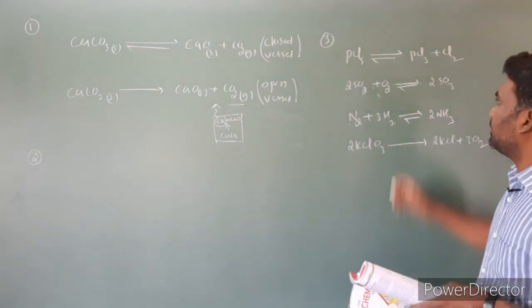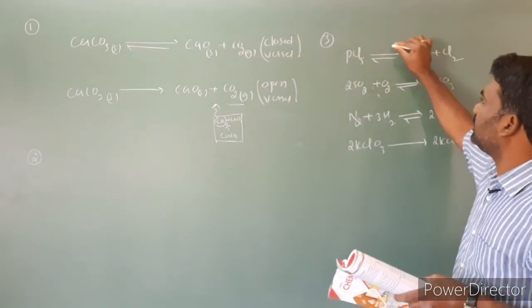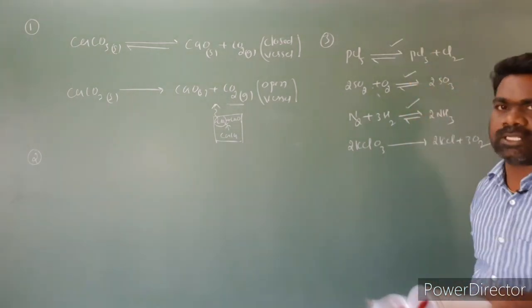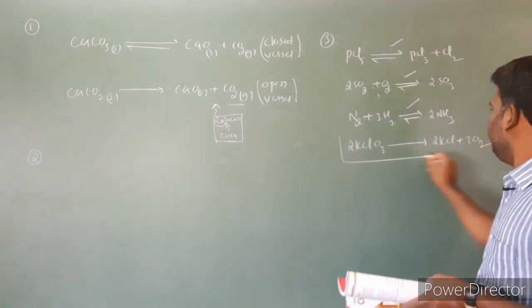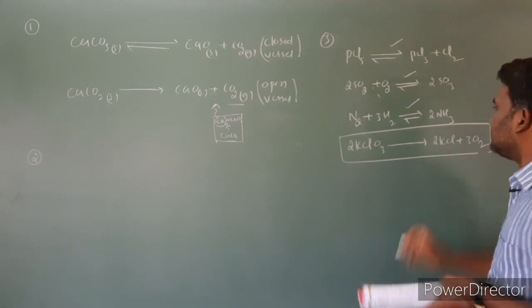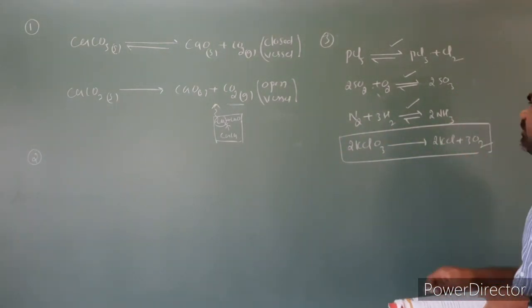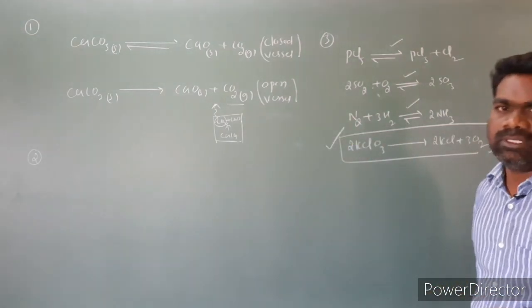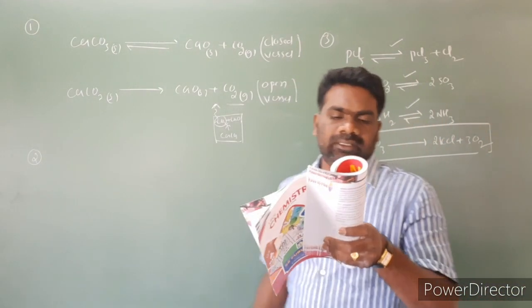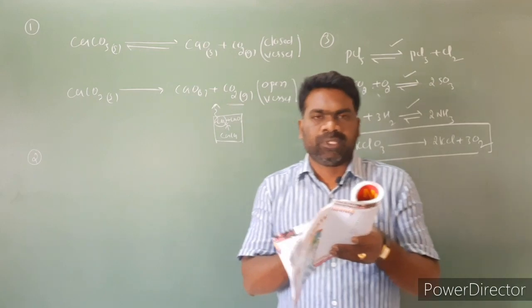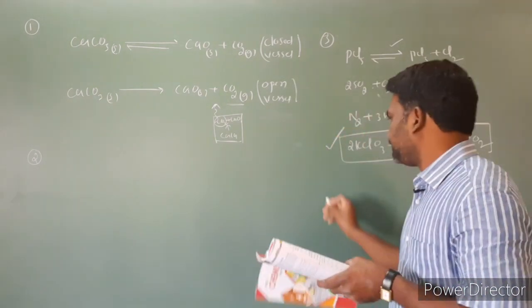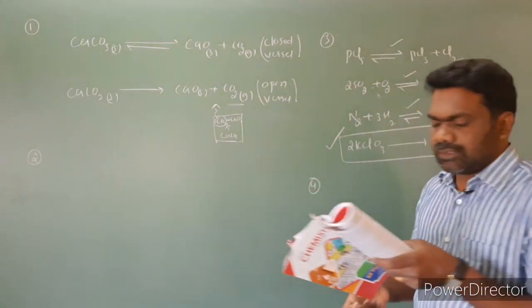So in the given 4 options, the first 3 options are all reversible reactions. Only the fourth option, KClO3 upon heating, will produce 2KCl plus 3O2. This is an irreversible reaction. So question number 3, the fourth option is correct. Next, question number 4.